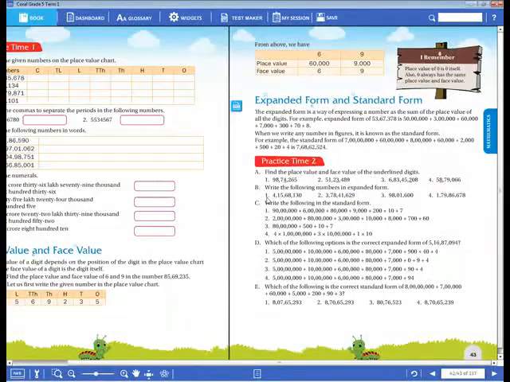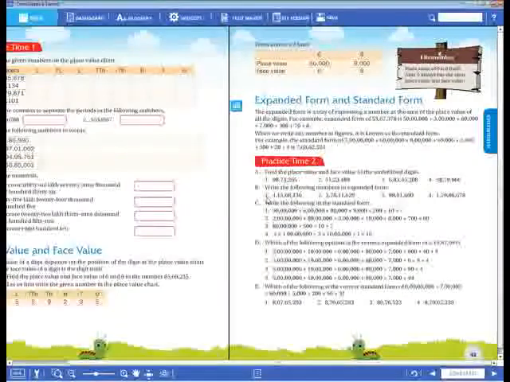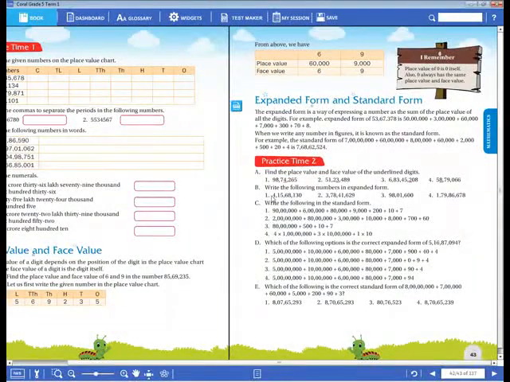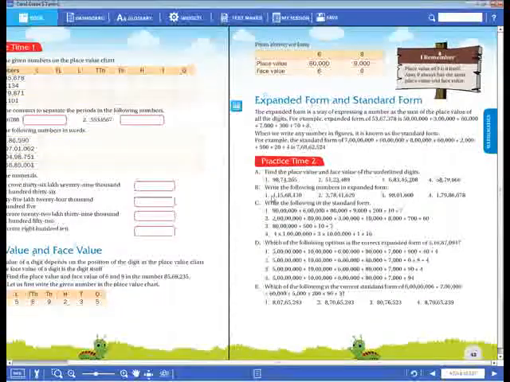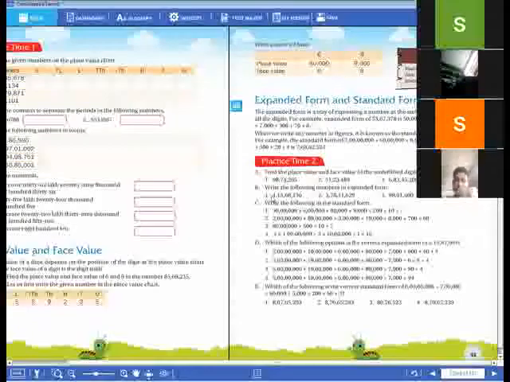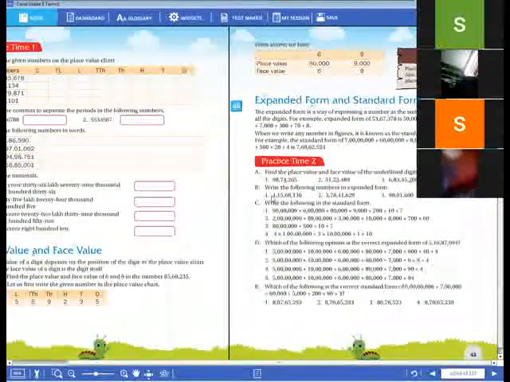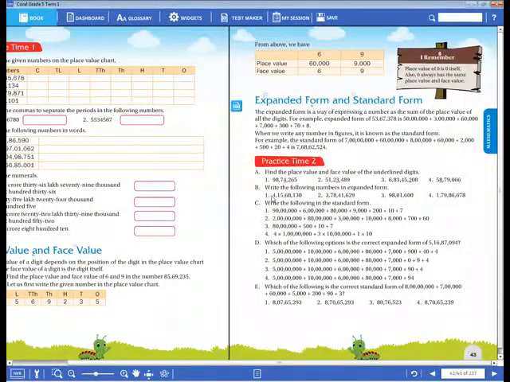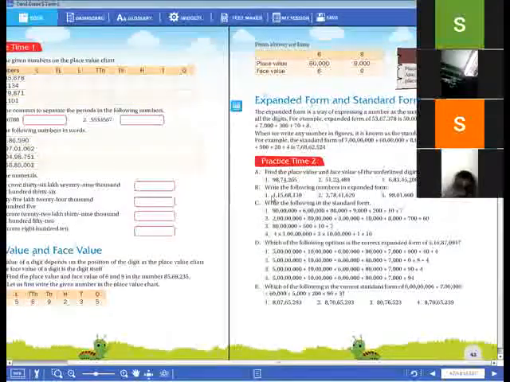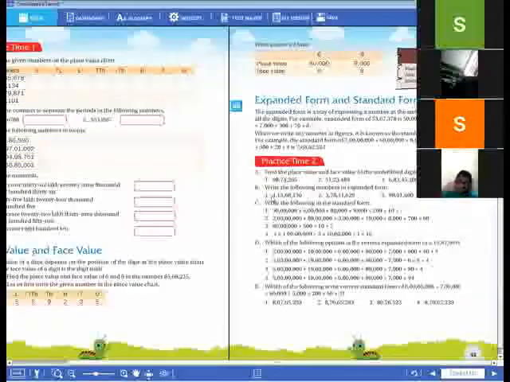So if 50 lakhs is given, what has to come next? Lakhs place. So what do you have to do here? We have to place 0 here, because if no lakhs place is given, then you have to give 0 as the place value. Okay, dear children, are you understanding what I am saying to you?